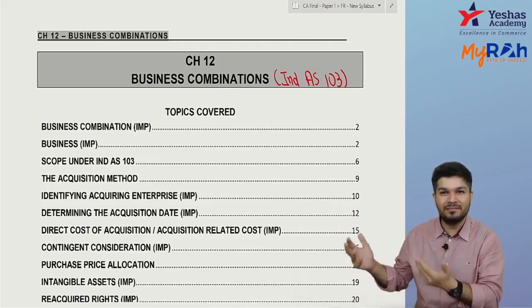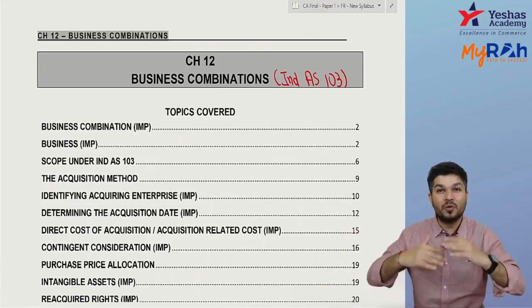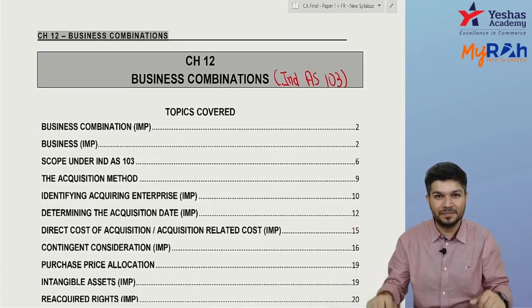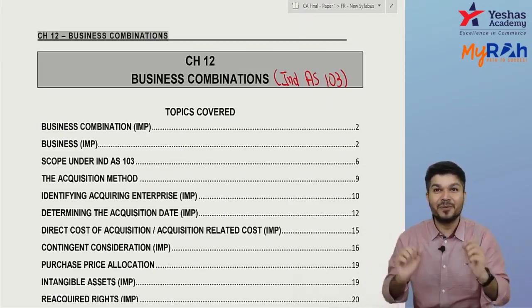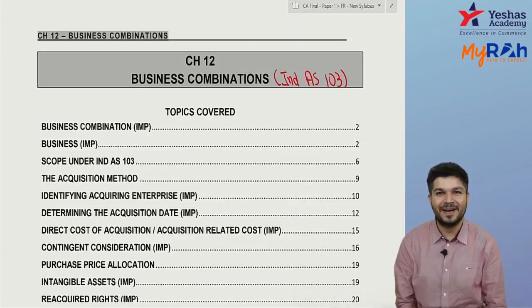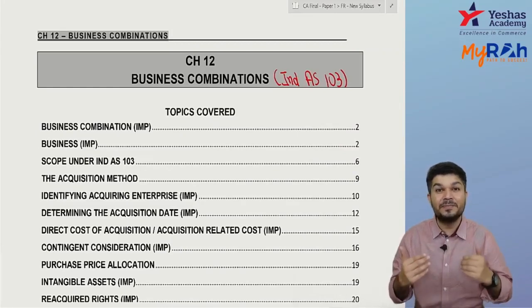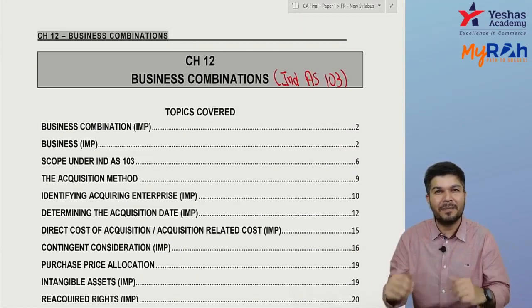The acquiree, their business is being sold off. As their business is sold off, can I say they will be required to close their books of accounts? They'll be closing the books of account. And if you just recall your CA intermediate, we had basically steps to close the books of transferor. There the word was transferor.